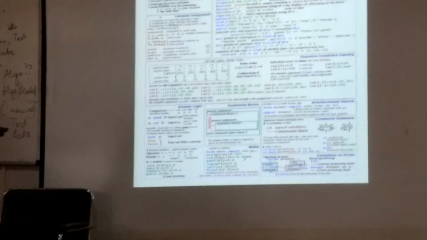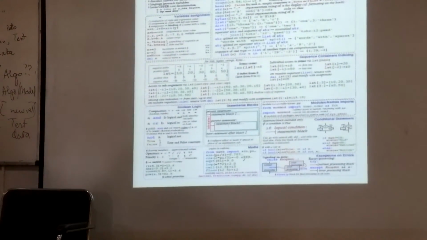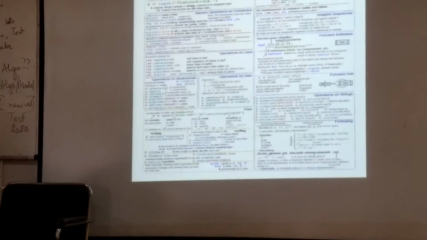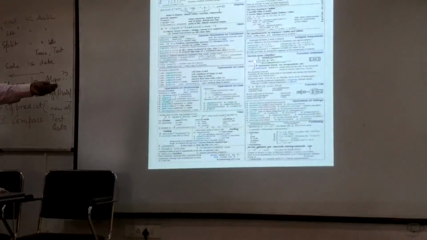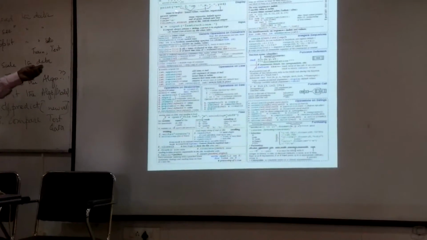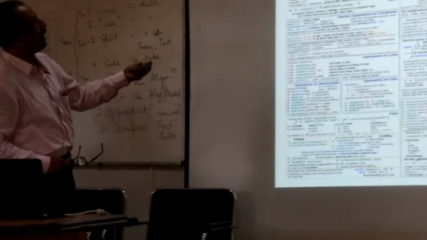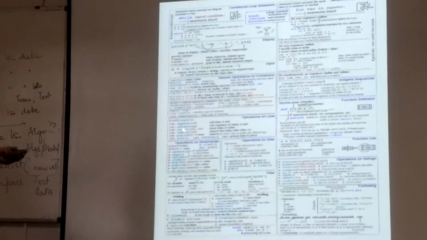Let's say, what is the way to define a function, or print, while loop, for loop, operations on dictionary, operations on list.